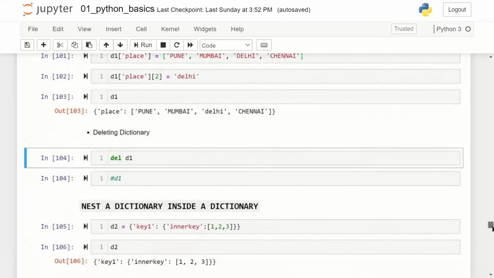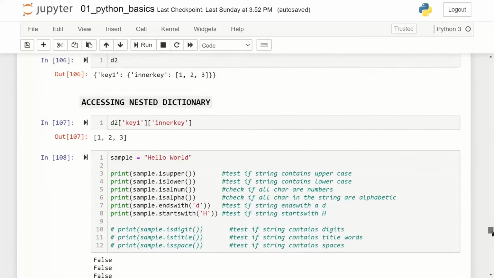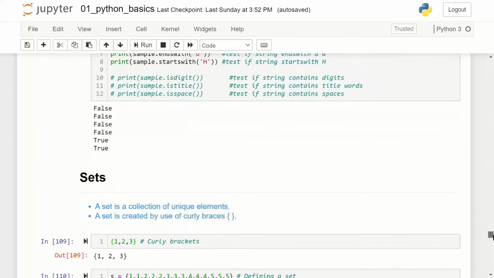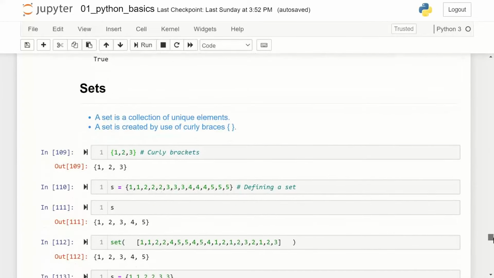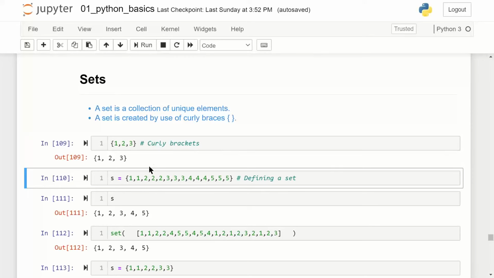We now move to the next topic, which is set. Once again, there are lots of syntaxes which I have given; you can try those as practice. Now, there may be a scenario where you want a set of objects, but you want the values in that object to be unique. For example, I have this syntax where I have put 1, 1, 2, 2, 2, 3, 3, 3, 4, 4, 5.